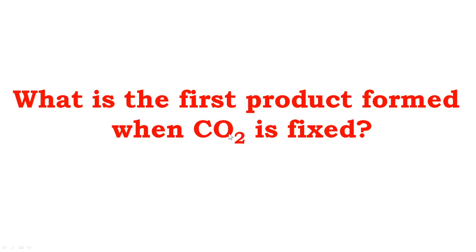Carbon dioxide comes from the atmosphere into the plant, into the chloroplast. What is the first product formed when carbon dioxide is fixed? What is the first product formed?